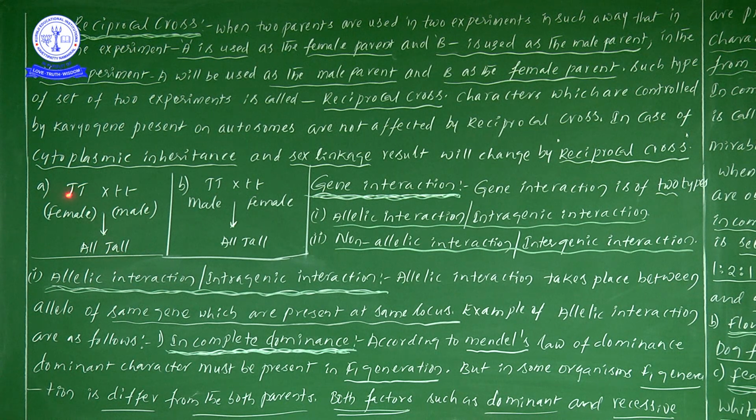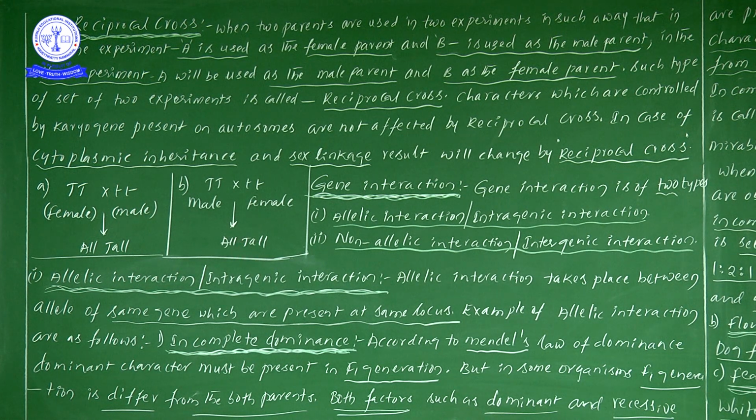Suppose the dominant character is female, so definitely there capital T, homozygous at all, no. So definitely here we can find all the tall characters. If we take capital T as the male one, and small t as the female one, now look, there is a difference. Here capital T is female, here capital T is male. The difference is there, meaning we changed it, no. Even that time we are observing all tall characters.